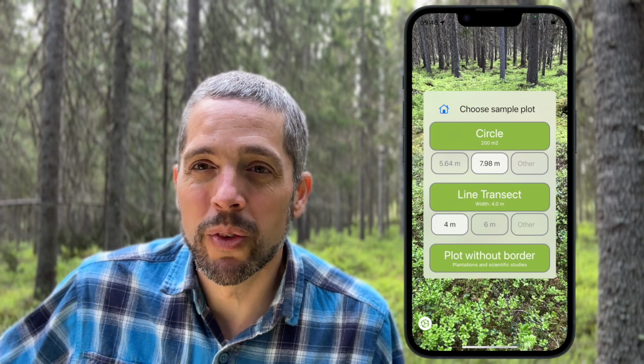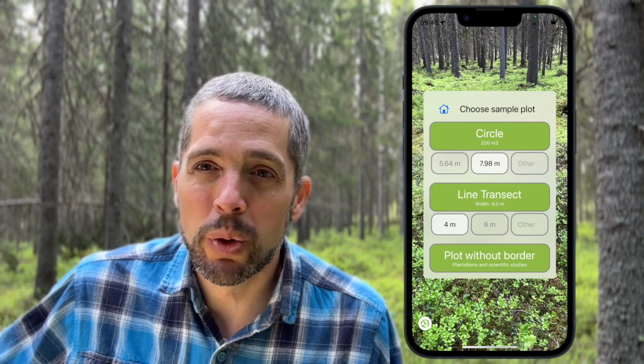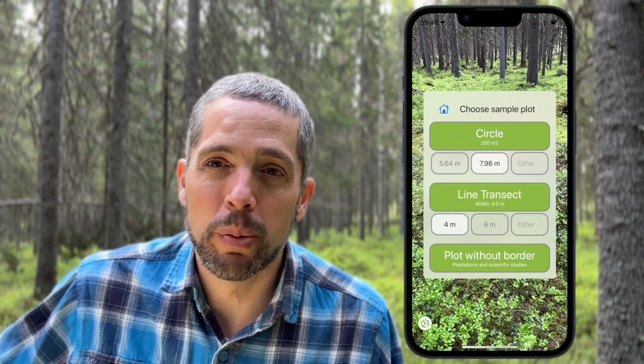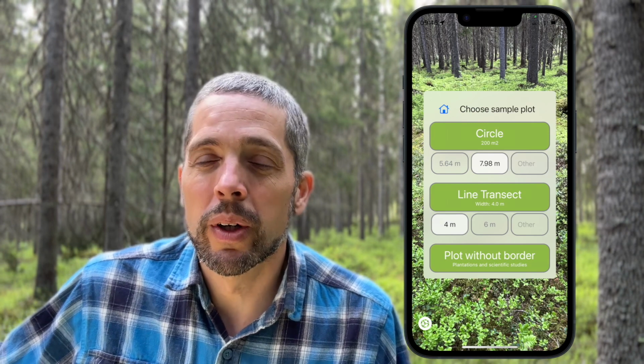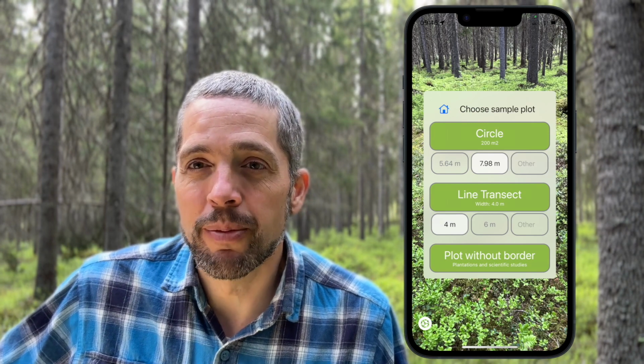We have also added the possibility to measure a plot without a border, and this could be really useful if you want to measure a fixed plot or a plantation.